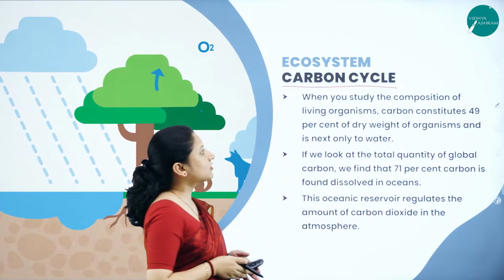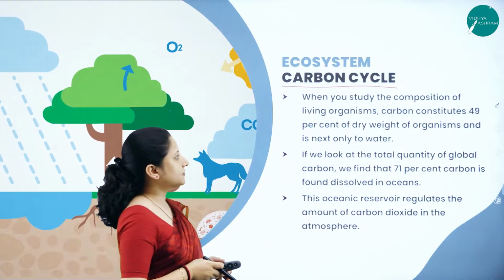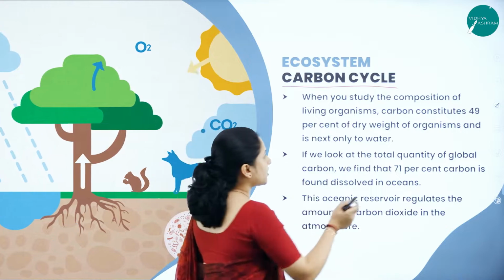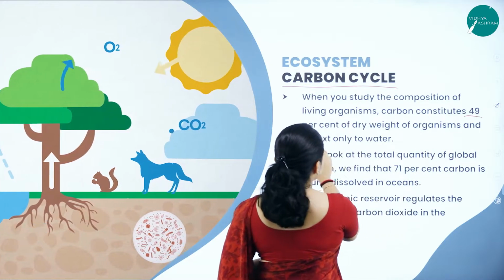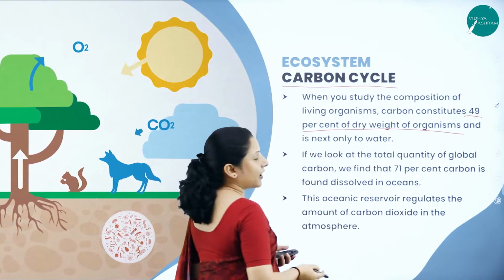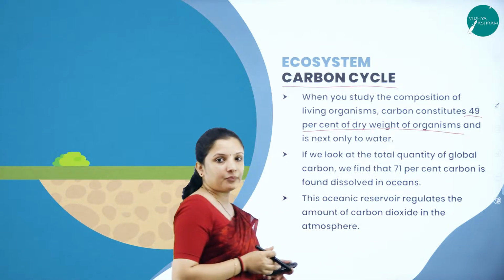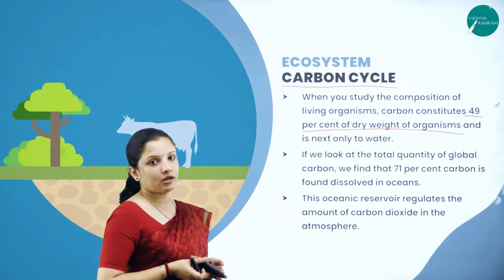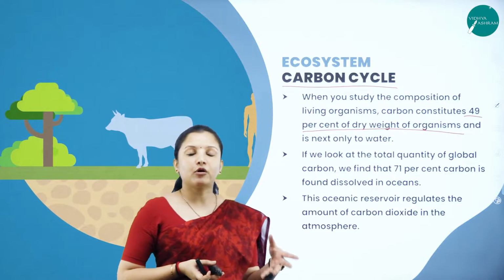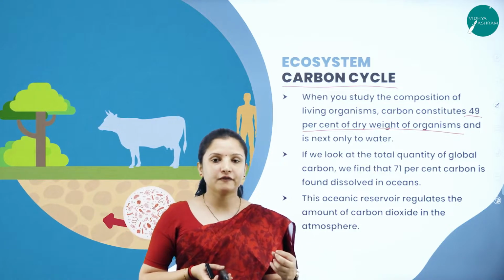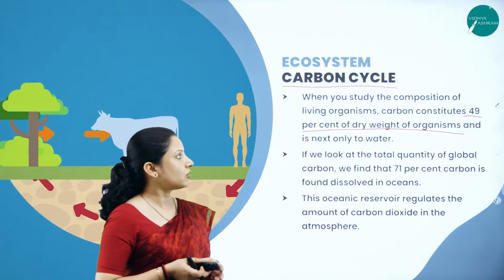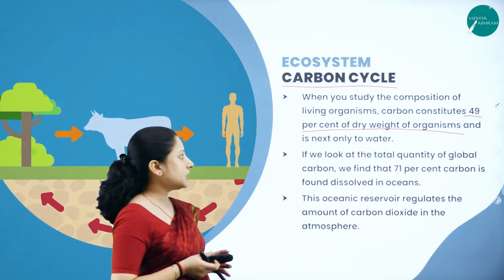When you study the composition of living organisms, carbon constitutes 49% of the dry weight of the organism, and most of the body is occupied by water. Majority of the organism's body is occupied by water, out of which 49% is occupied by the carbon itself.